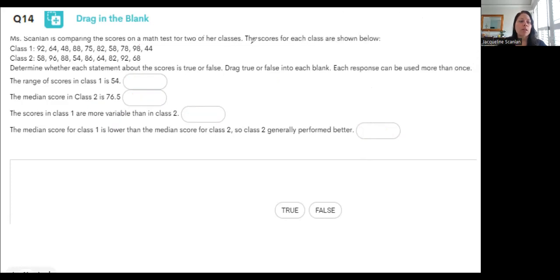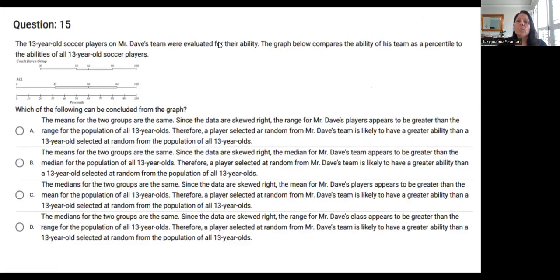Moving on to question 15. We're almost there, guys. There's 2 more. The 13-year-old soccer players on Mr. Dave's team were evaluated for their ability. The graph below compares the ability of his team as a percentile to the abilities of all 13-year-old soccer players.